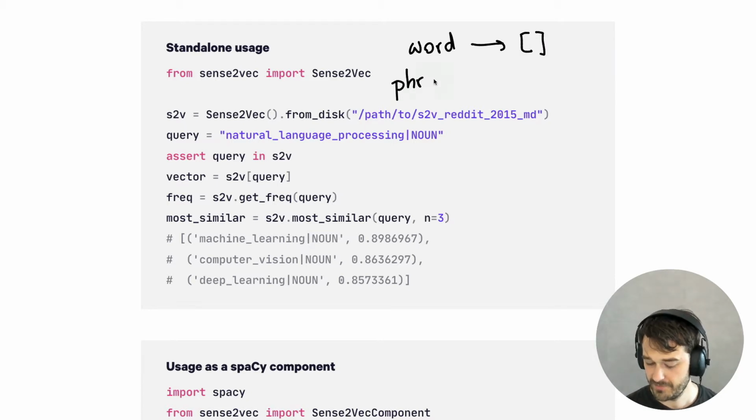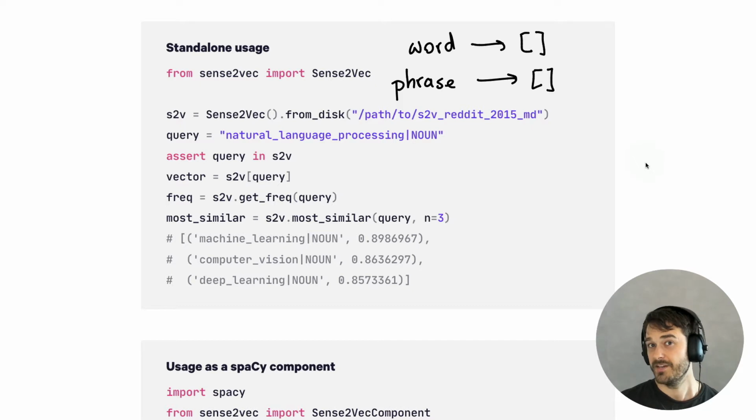But what makes Sense2Vec interesting for our use case specifically is that we can get the same for phrases as well. And when we think about a video game, Knights of the Old Republic, that can now be stored as a phrase as well. And that also brings me to the pre-trained embeddings that we can use, because these embeddings are trained on Reddit.